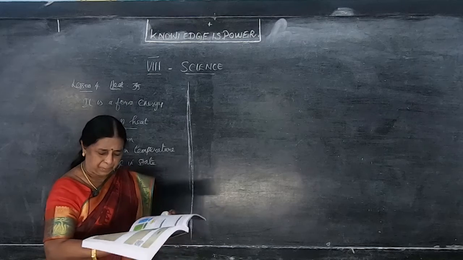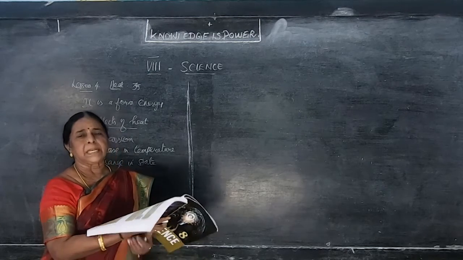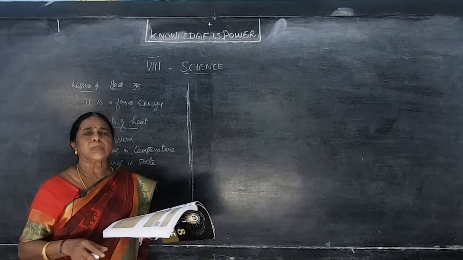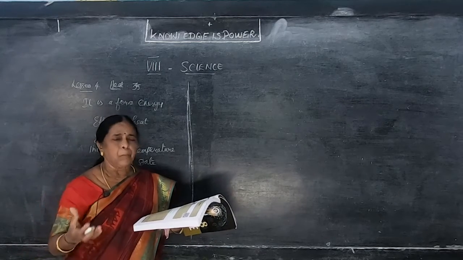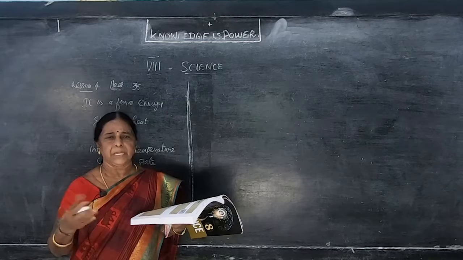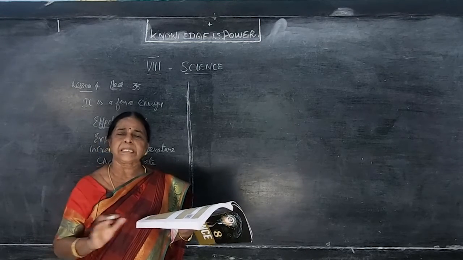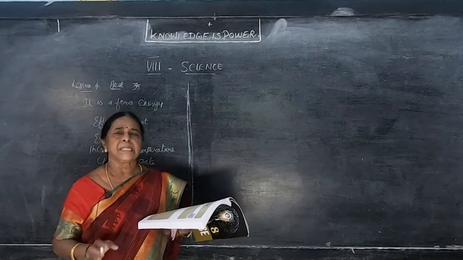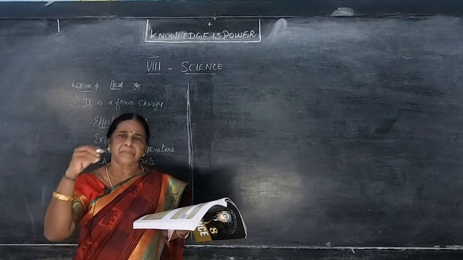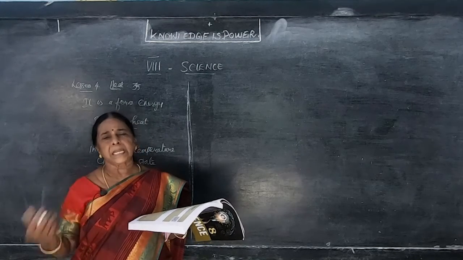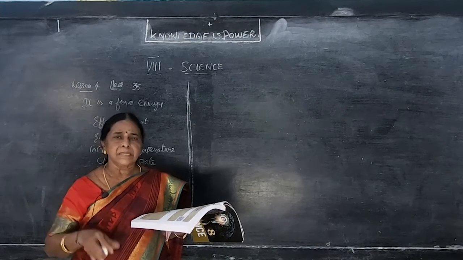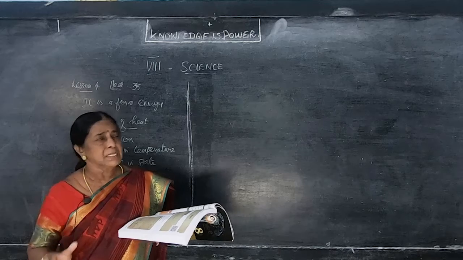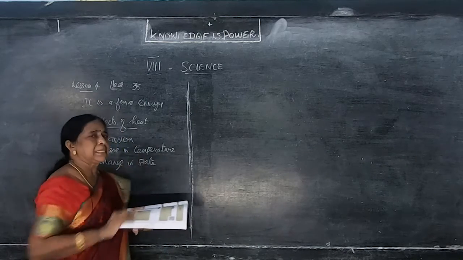So let me see from page number 35. See the diagram there. It's a stand. The stand, what is there? One iron ring is there. Through the iron ring, we have to insert the metal ball. Not bob, it is ball. Metal ball we are inserting. First, there is no effect, nothing has happened. As the original, the metal ball remains as it is. When you keep the metal ball, it went into the iron ring. Then second time, after heating for some time, when you insert the metal ball into that, it does not go, because due to heat, it expands. This is an example to prove that heat can expand.